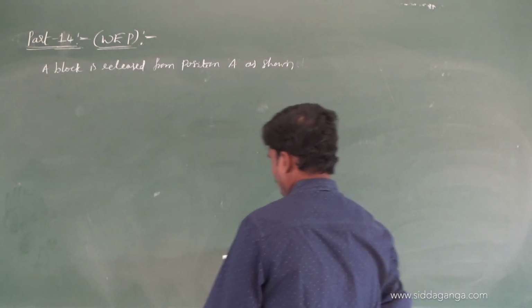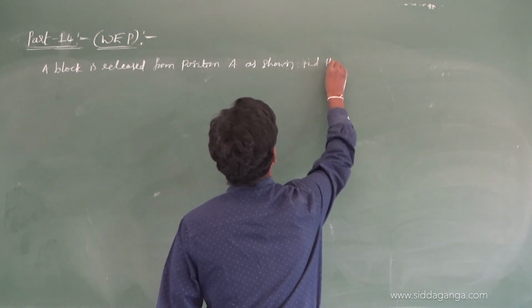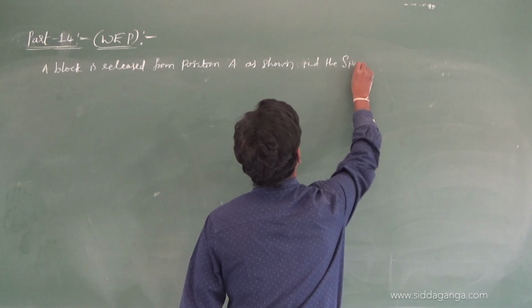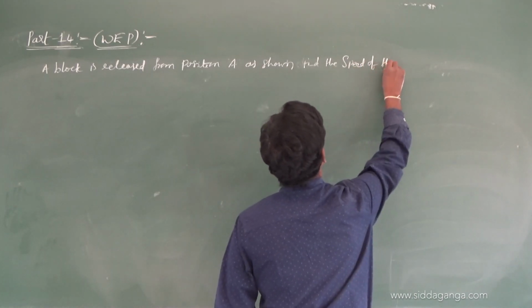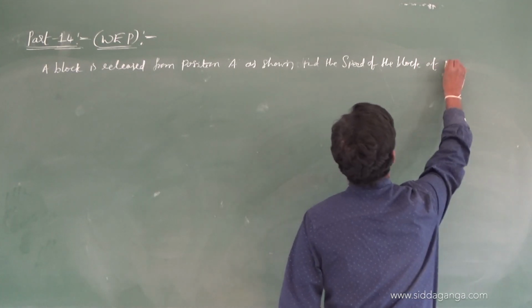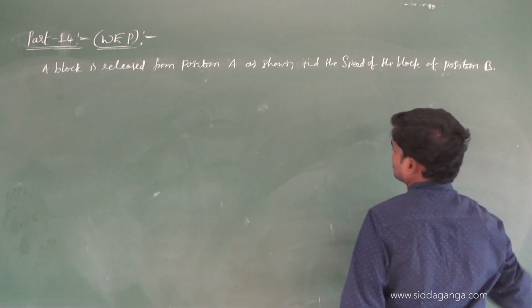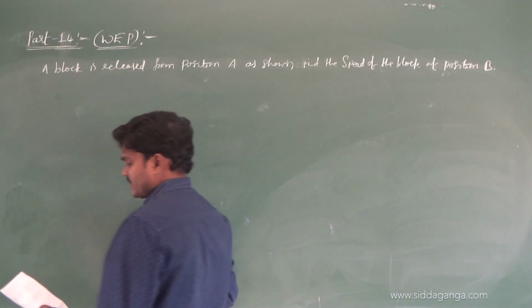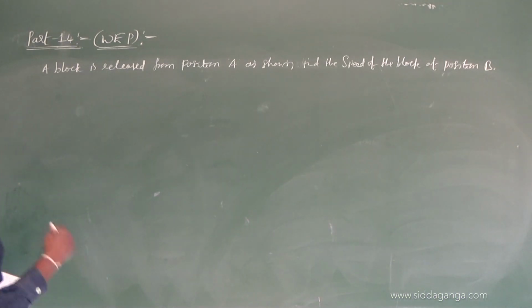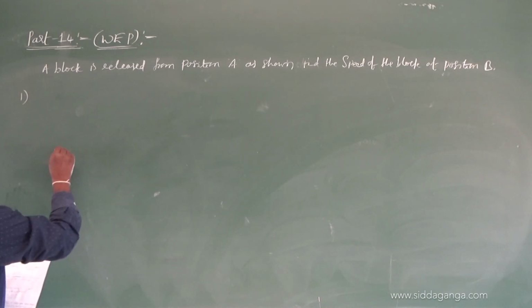Find the speed of the block at position B as shown. Okay, so let me give the question. All the surfaces are frictionless, you feel. So let me give one question. See the first one.